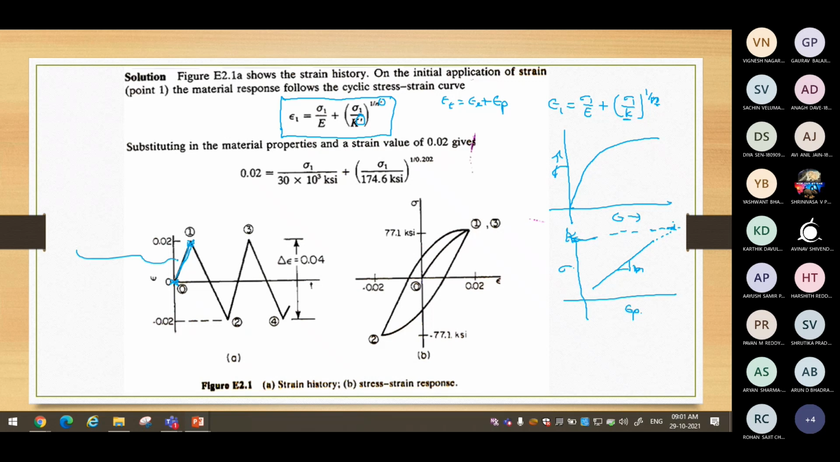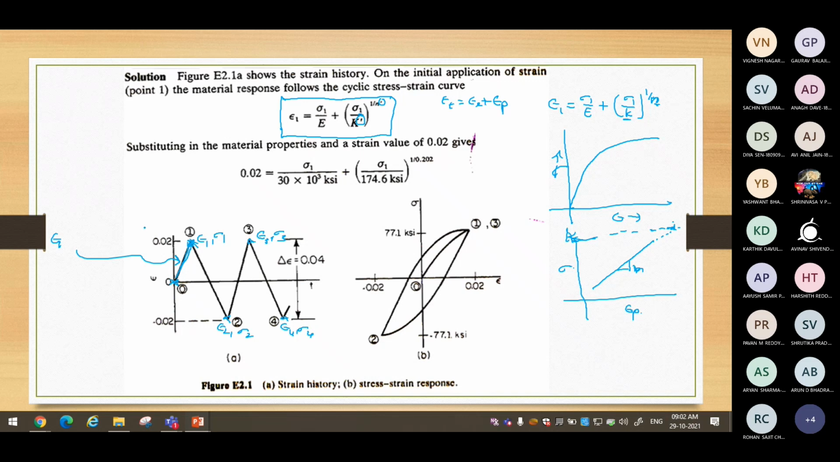Then people can say, I want to use the Ramberg-Osgood equation itself, epsilon 1. So this point is epsilon 1, corresponding stress at this particular point is sigma 1. Similarly, this is epsilon 2, sigma 2. At this point, epsilon 3, sigma 3. Like this, we can go on, epsilon 4, sigma 4. So how many cycles? At the end of every cycle, at the extremes of every cycle, what is the stress? This is what we want to determine.